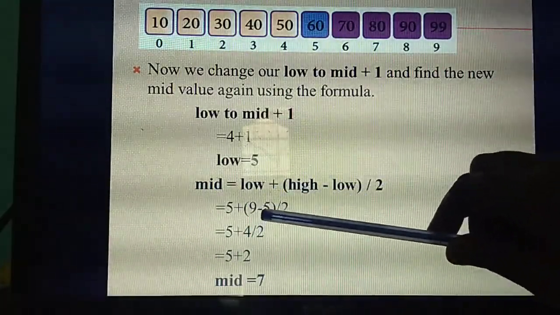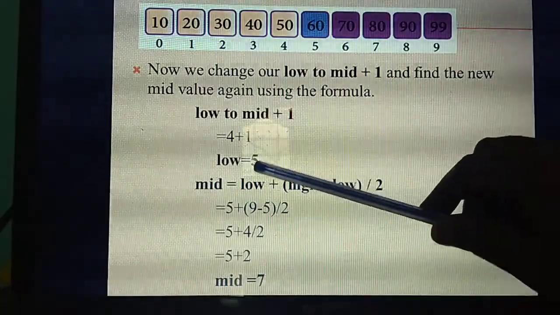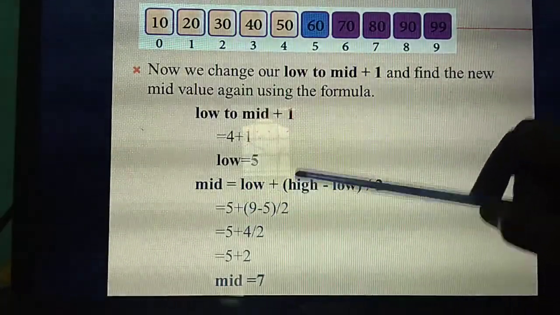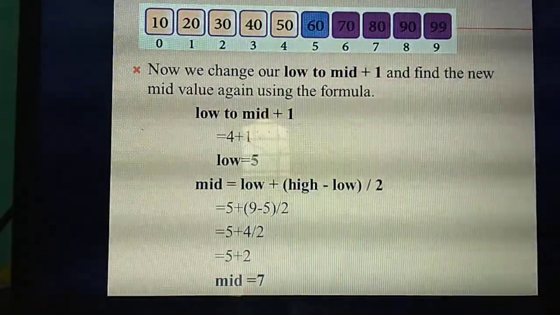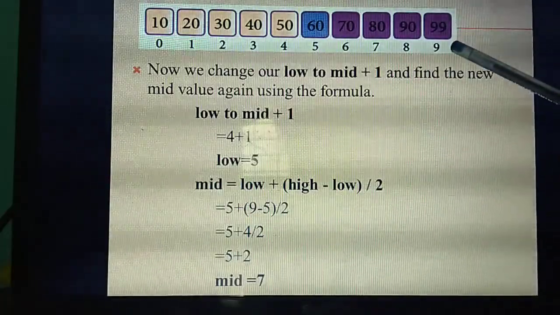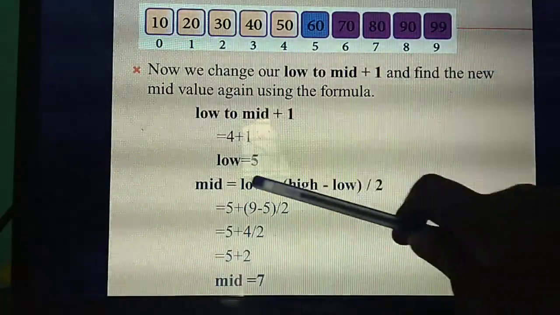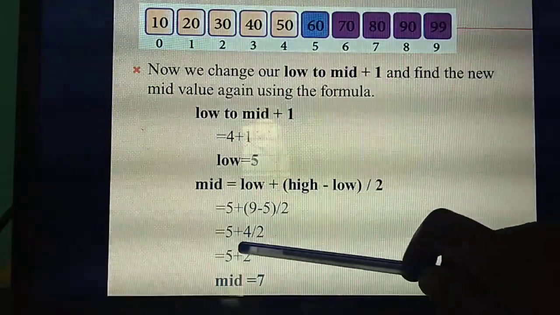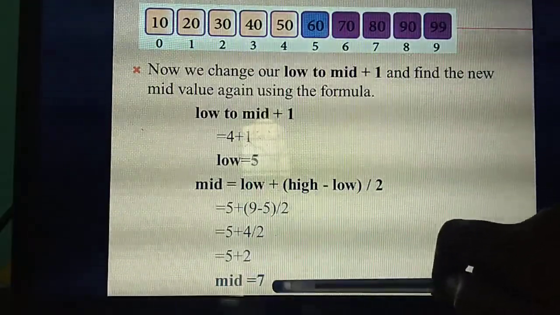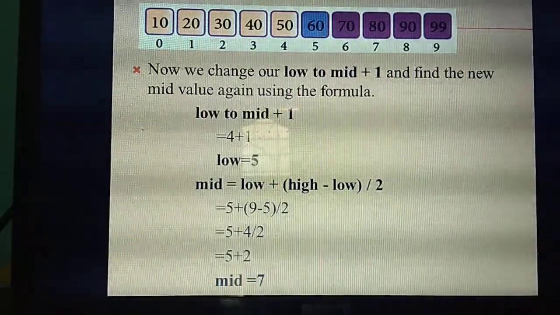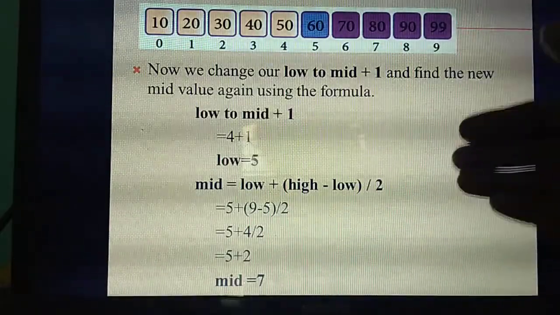So in that formula, you substitute. What's the value of low now? 5 plus what's the value of high now? The value of high is 9. 9 minus what's the value of low? 5, divided by 2. So 5 plus 4 divided by 2, 5 plus 2 equals 7. Understand? Please note it down in your book.